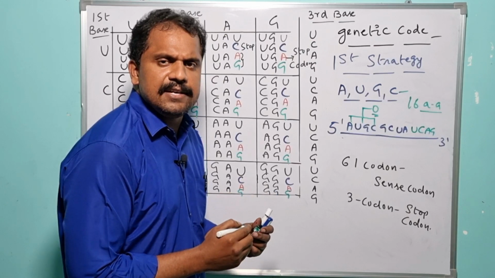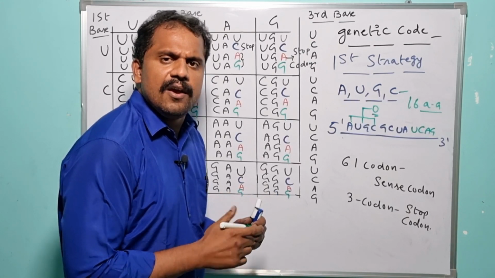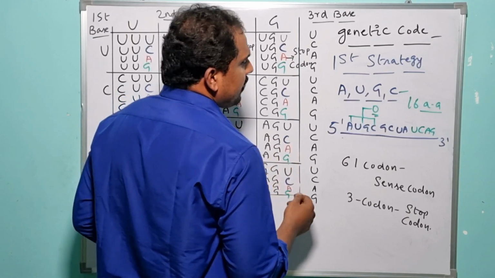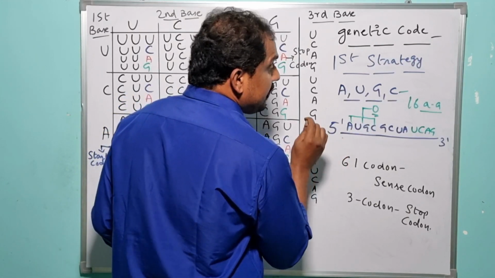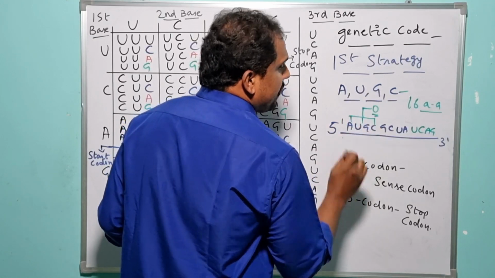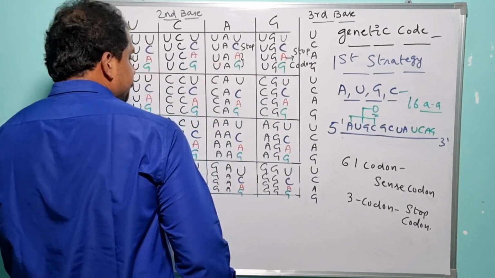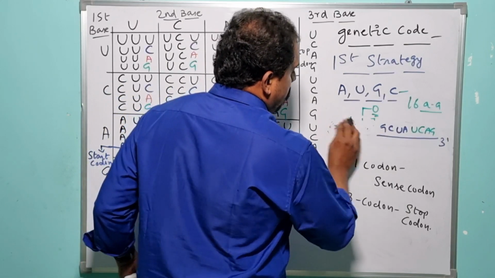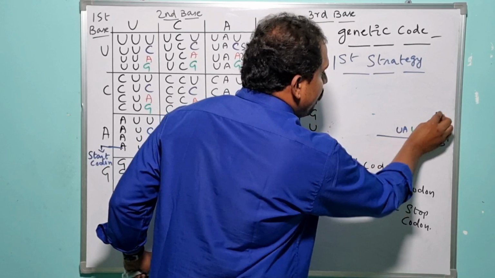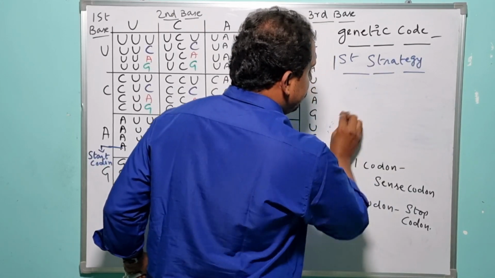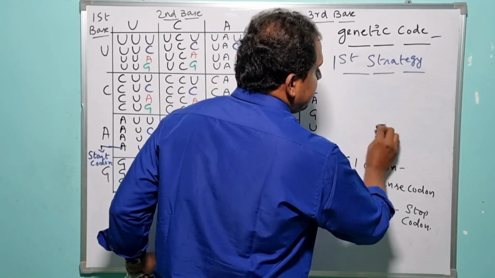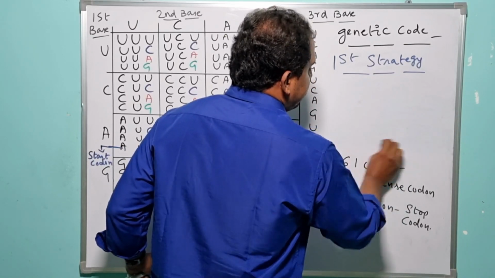Then in the second strategy, what did these people assume, what did they predict here? Instead of taking the advantage of 4 nitrogenous bases, they assumed that 2 nitrogenous bases can act as one particular codon. So let me write it here. Instead of taking the advantage of 4 nitrogenous bases, 2 nitrogenous bases can act as one particular codon. In the second strategy they predicted like this.